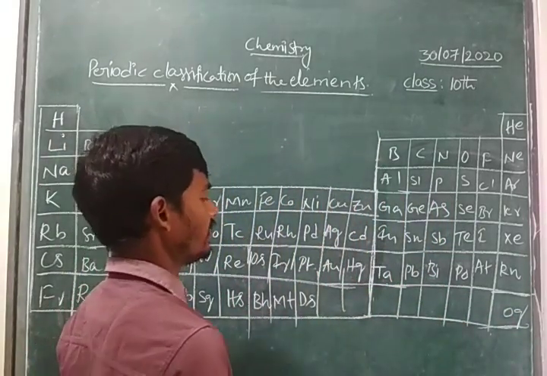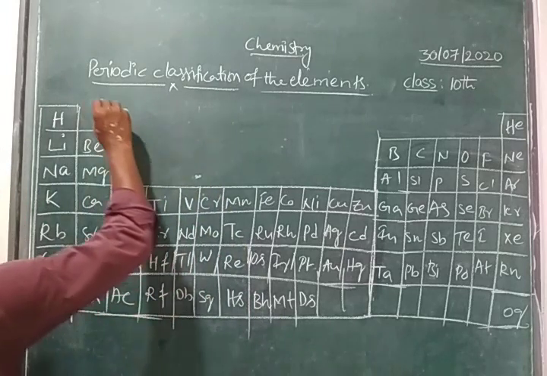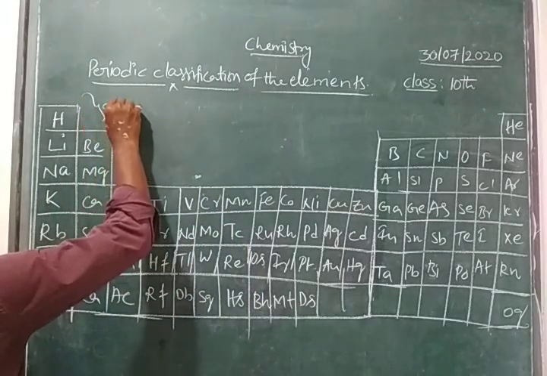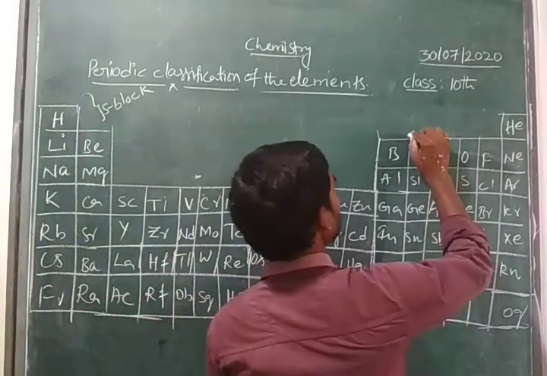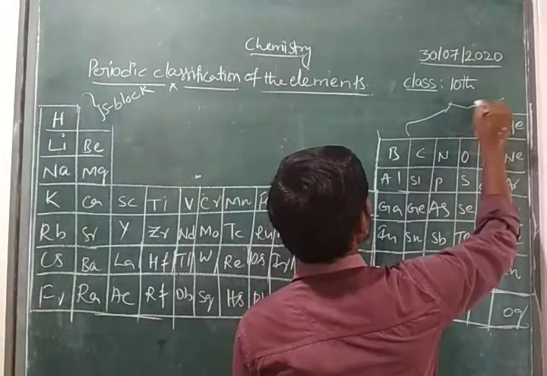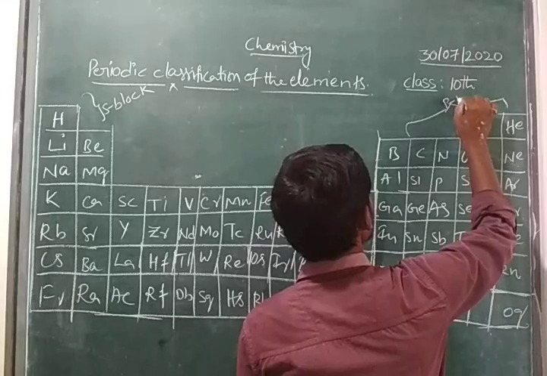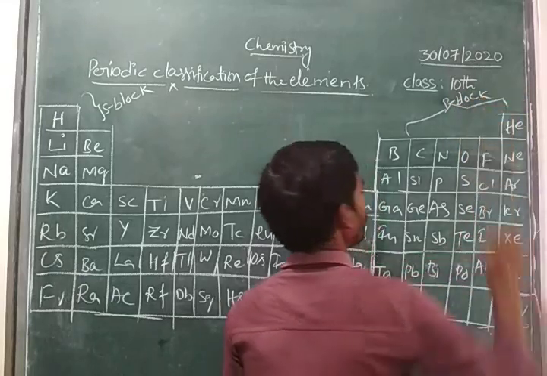Okay, children. Here, these are the elements we have to consider as S-block elements. Or, children, S-block elements. So these are the elements we have to consider as P-block elements. Or, children, P-block elements.